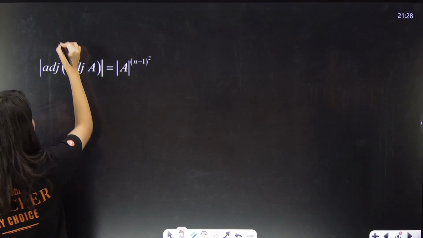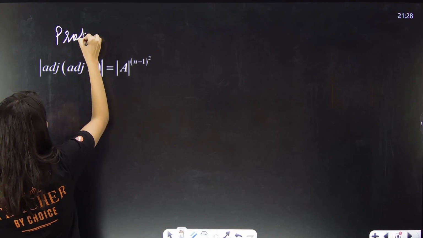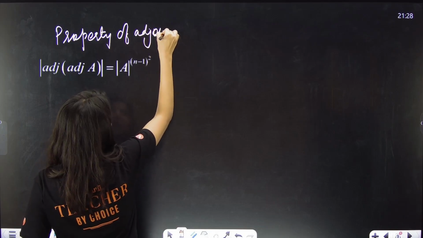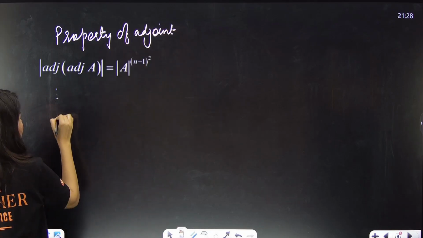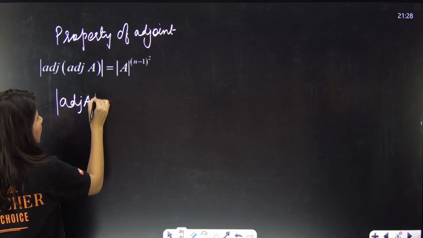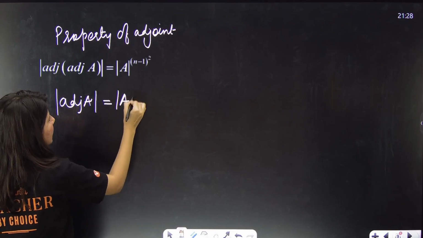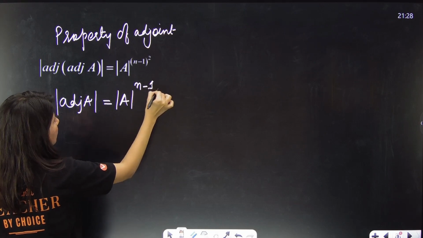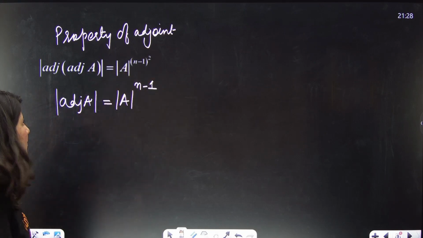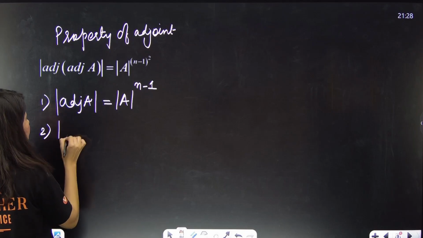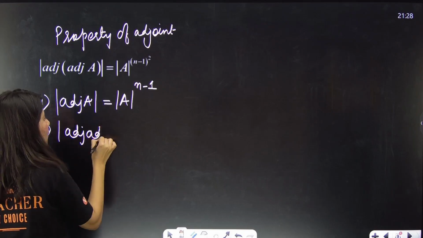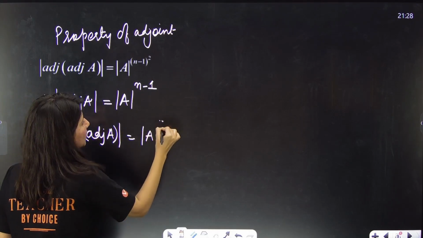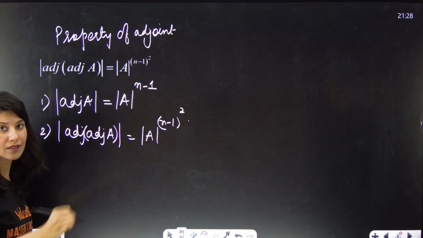In matrices, there is one very important property of adjoint. Determinant of adjoint of A is equals to determinant A raised to power n minus 1. Second property says whenever you get two adjoints, determinant of adjoint of adjoint of A, you will get determinant A raised to power n minus 1 square.